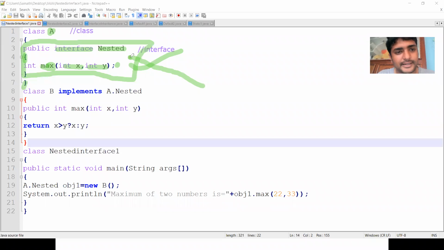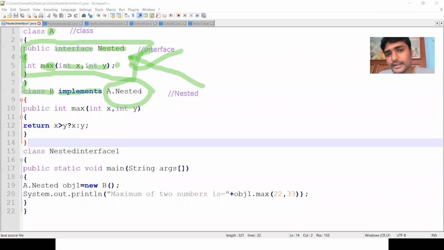In order to implement this interface, we need a class. So I am defining another class B. Class B implements the interface. In general, we write implements and then the interface name, which is nested. Class B implements nested, but this is a nested interface. That means the interface exists within the class or within the interface. Then we have to refer to the outer part also. The outer part is the class here.